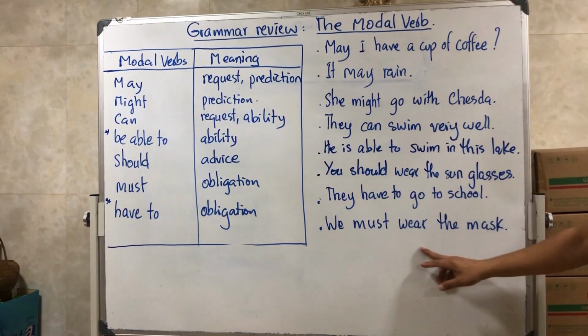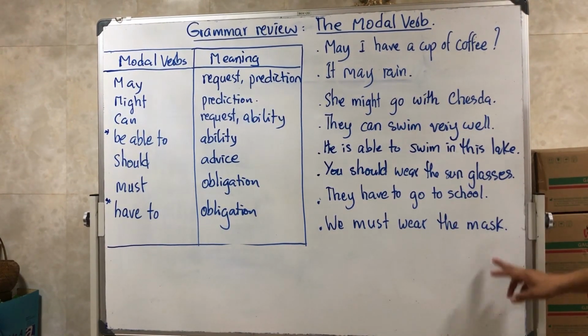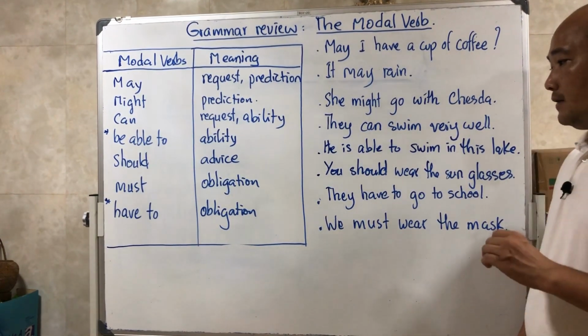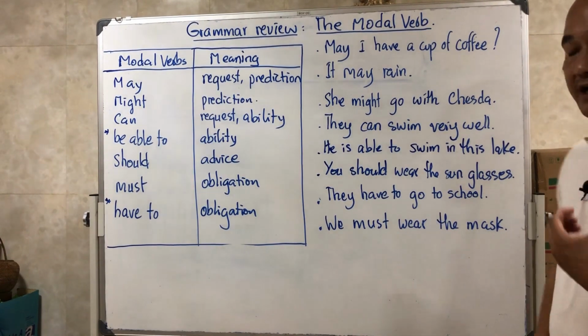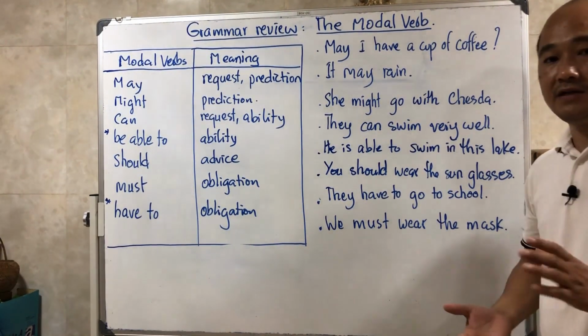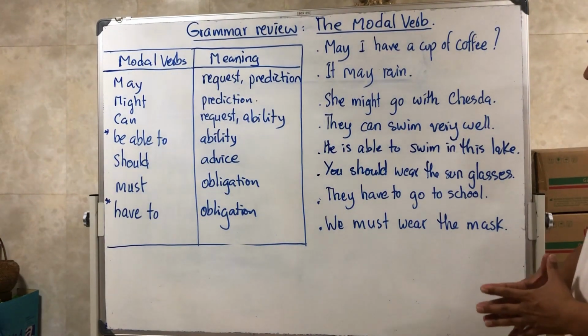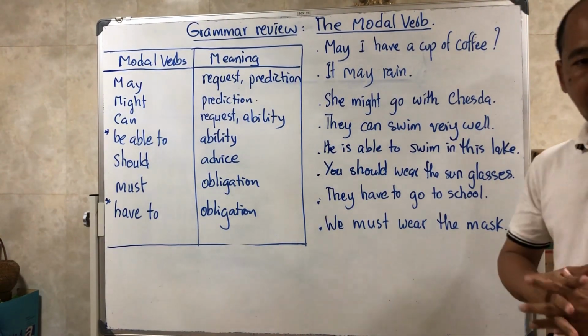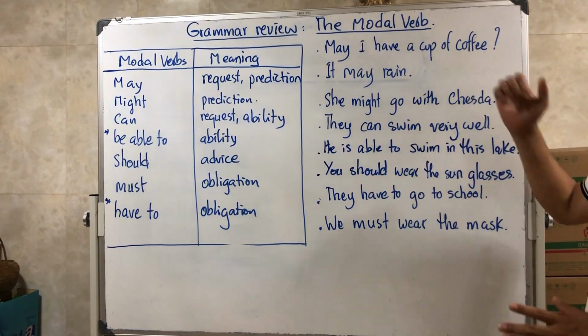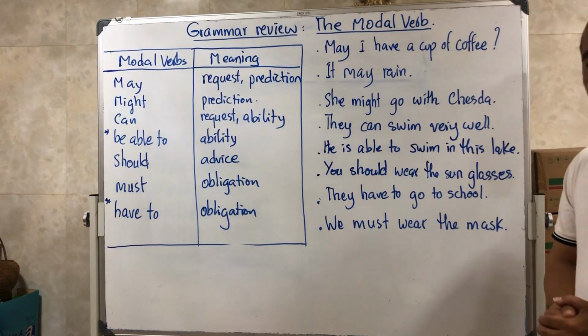And we must wear the mask in this situation, COVID-19, as our obligation to protect from the COVID-19 virus. So we must wear the mask. Okay. So we will talk about the form in the next video.